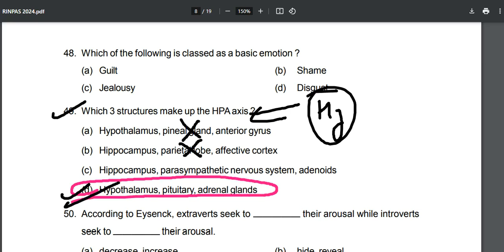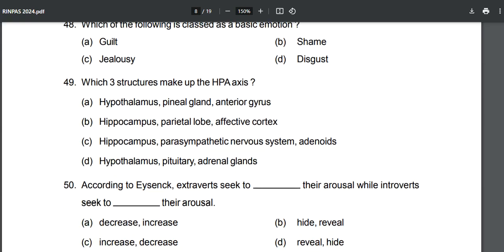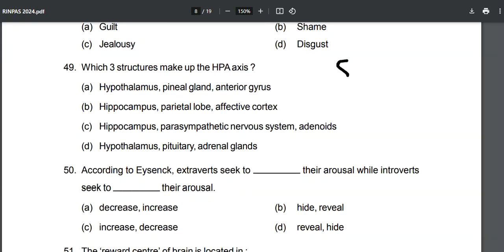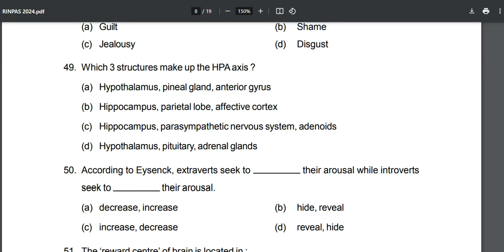Whenever we are talking about the hypothalamic-pituitary-adrenal axis, it means hypothalamus, pituitary, and adrenal glands. Why is it happening over here? Because we are talking about the stress response. Okay, the hypothalamus will send a signal to the pituitary, it will release ACTH, then it will go to the adrenal gland and cortisol will be released from there.